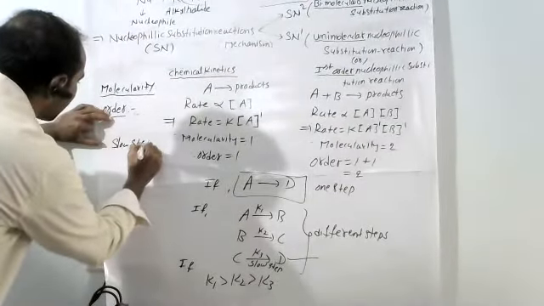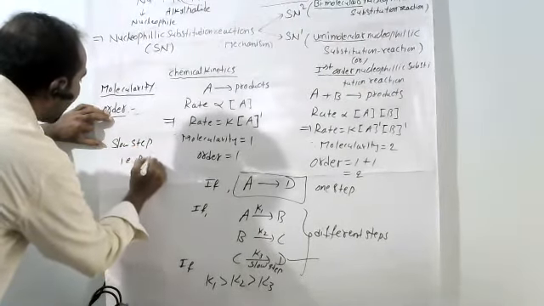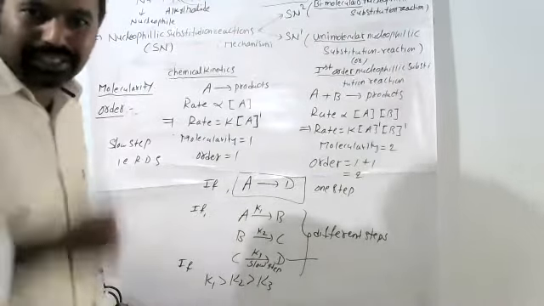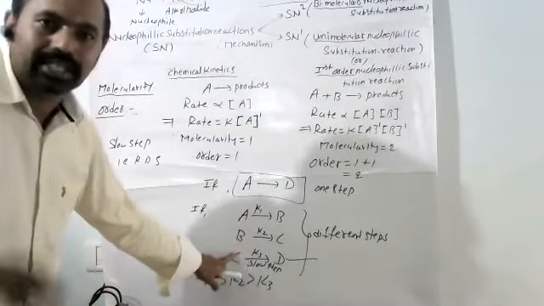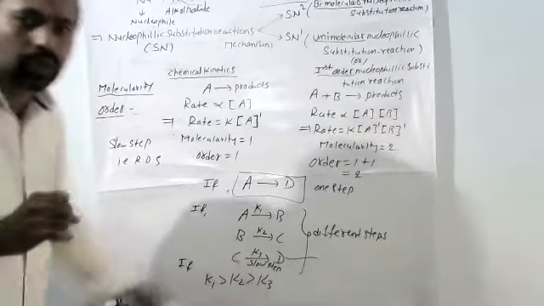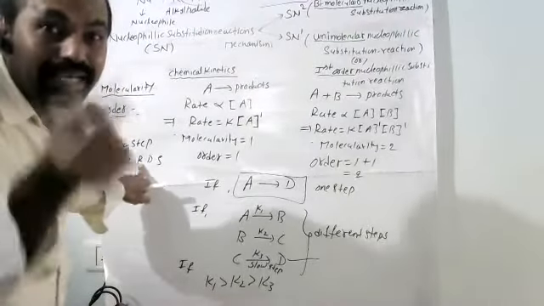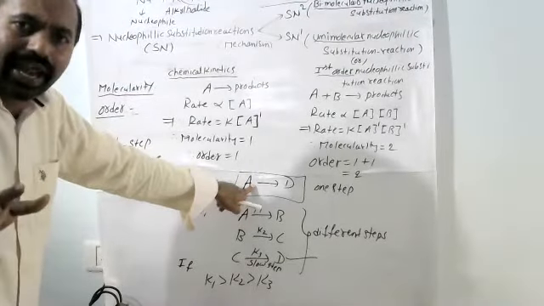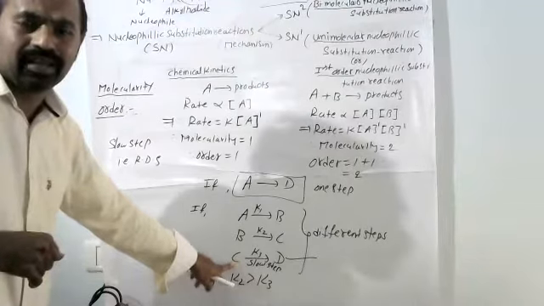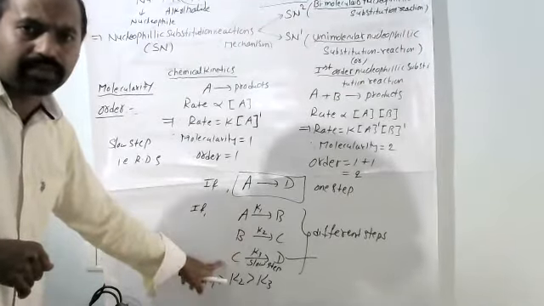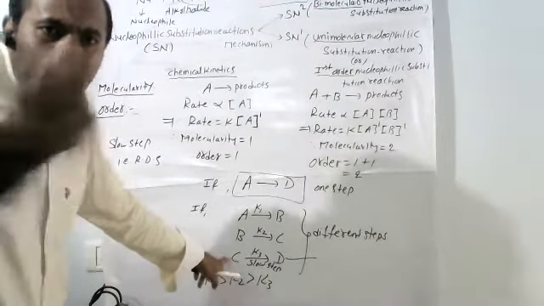That step is called the rate determining step. What is the meaning of that? The total rate of this equation depends on the last step only. Out of 3 steps, the third step is the rate determining step.